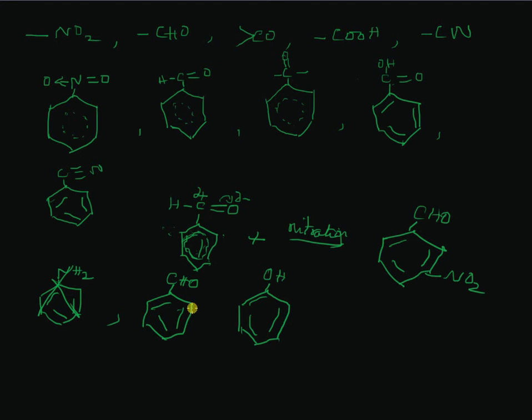Can you guess? Here it is the directing influence of the hydroxy group, and here it is the meta directing influence of the benzaldehyde, which will be operative in the substitution of the nitro group. Which will be taking place faster?